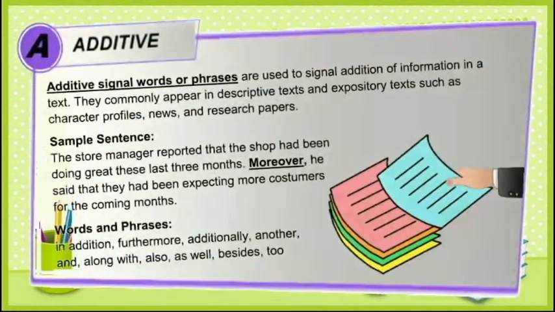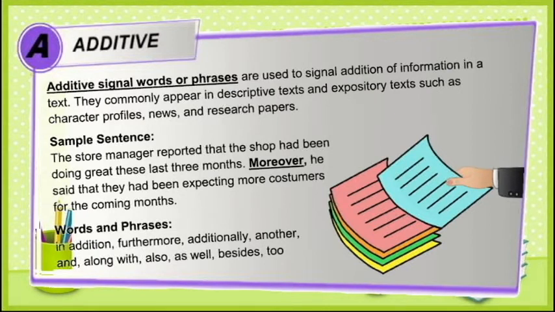Let's take first additive. When we say additive signal words or phrases, they are used to signal addition of information. Again, addition of information in a text. They commonly appear in descriptive text and expository text, such as character profiles, news, and research papers. So when we say additive, you are simply adding additional information, or you just want to elaborate your idea or concept.